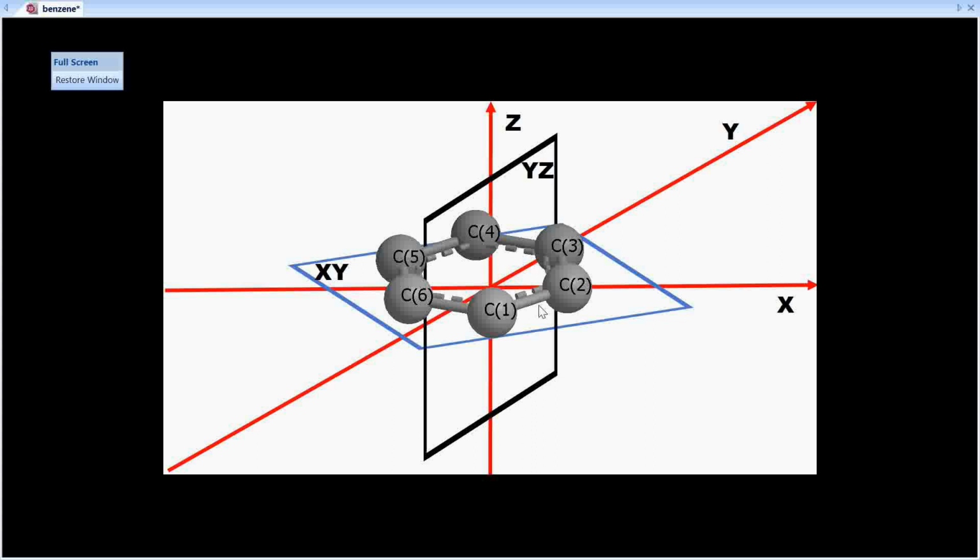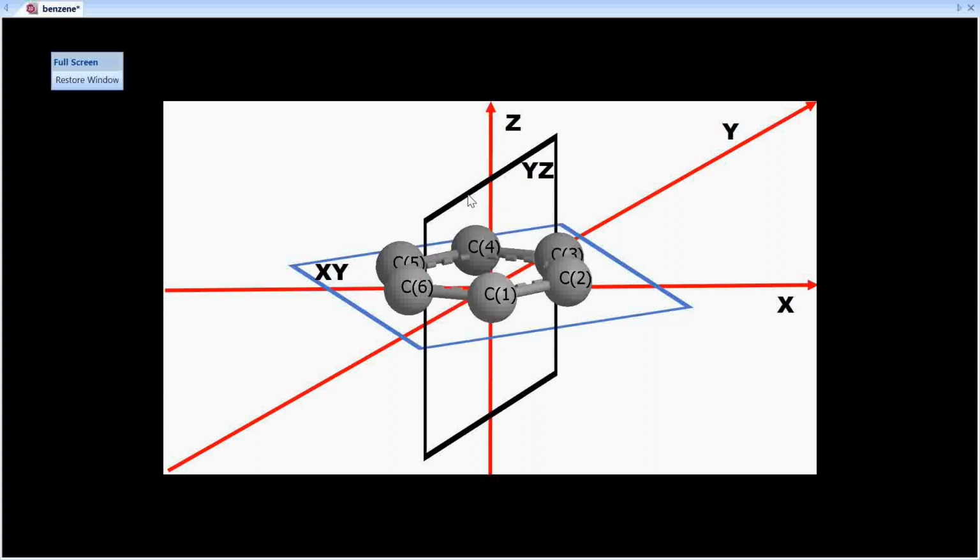In addition to that, you will also have pure sigma V planes. A pure sigma V plane will be like a plane passing through C4 and C1, not between the two atoms, passing through C4 and C1. This will also contain your principal axis, therefore it is a sigma V plane.